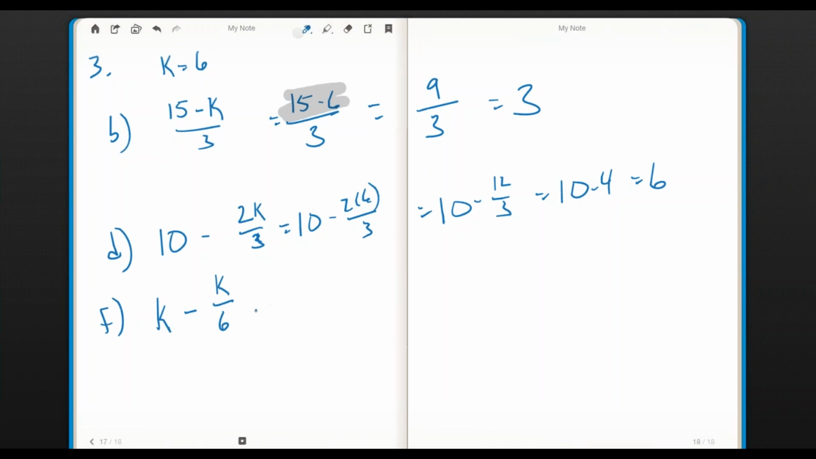k minus k over 6 is 6 minus 6 over 6. Sometimes the easiest things are the most befuddling to us. 6 over 6 is a fraction equal to 1. So that's just 6 minus 1, which is equal to 5.